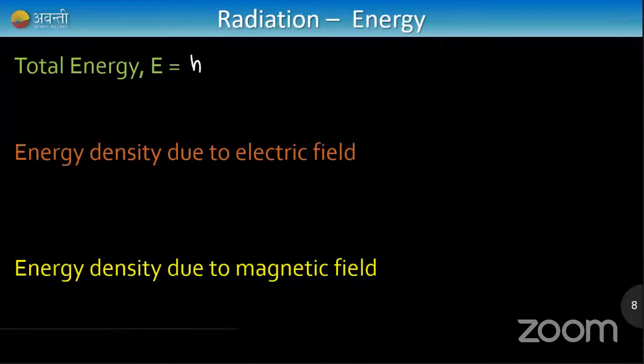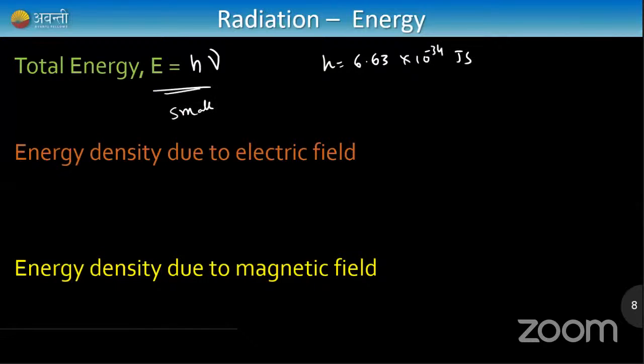Energy is equal to h nu or hf, and h is equal to 6.634 into 10 raised to minus 34 joule second. So this is very small. Energy is very small because 10 raised to minus 34 is a very small number. And how does this energy come into radiation? It comes in the form of electric field and magnetic field. I'll write the formulas and derive them in the next slide.